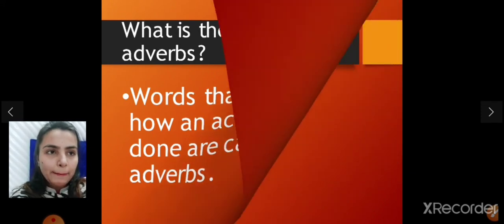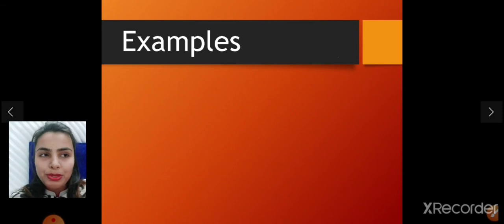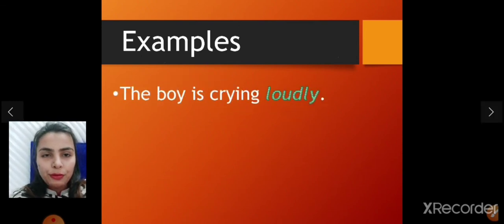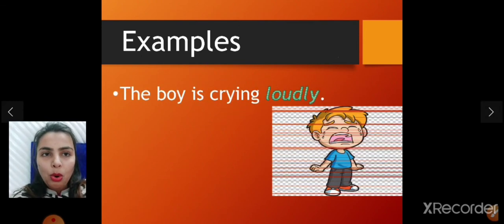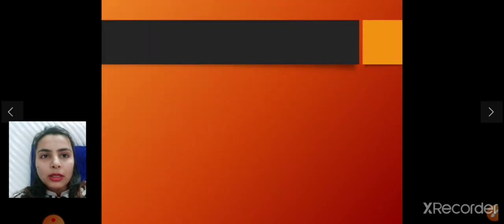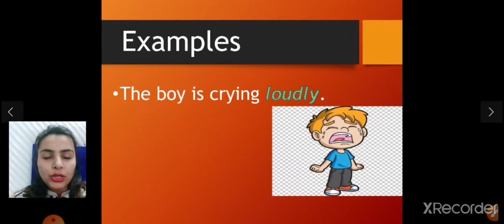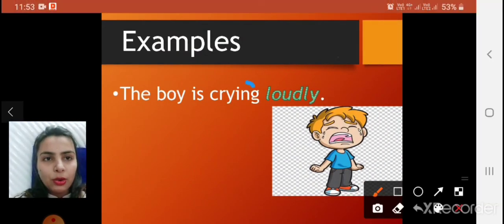Now see some examples of adverbs. Here, loudly shows that the verb here is crying.